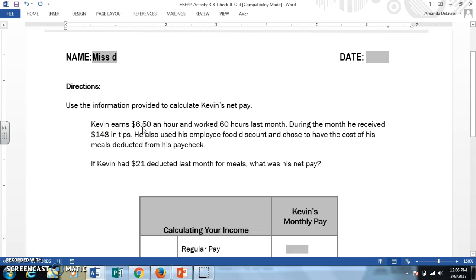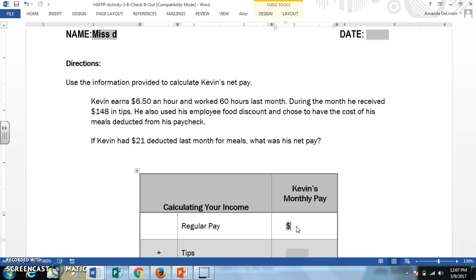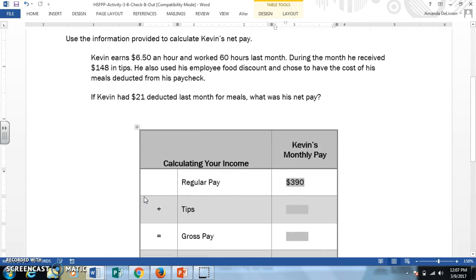So he earned $6.50 an hour and worked 60 hours last month. So that is his regular pay. He regularly makes $6.50 an hour. And for 60 hours, we said that if we multiply that together, it should be $390. During the month, he received $148 in tips. So if you see here, we have a line for tips. That is extra money that he's making on top of his regular pay.